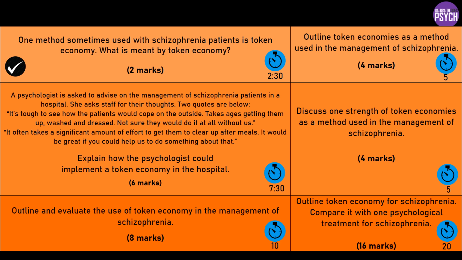They've got the tokens. They then have a chance to trade them. So you have maybe a site or a shop where they can go and exchange the token for whatever reward it is that they want. And again, you could give an example, maybe snacks, films, rights to wander about if that's appropriate, whatever it might be. So you could talk about classical conditioning being involved in the pairing of the token with the reward initially, so when it becomes a secondary reinforcer. And then every time you're giving them the token when they do the behaviour, that could be the operant conditioning part of it. Okay?